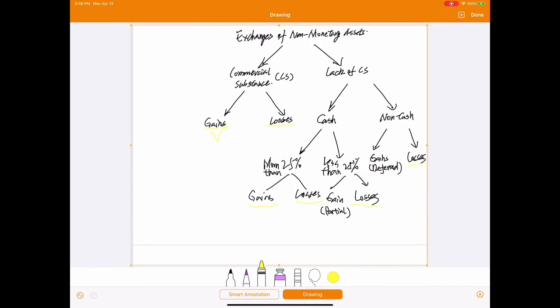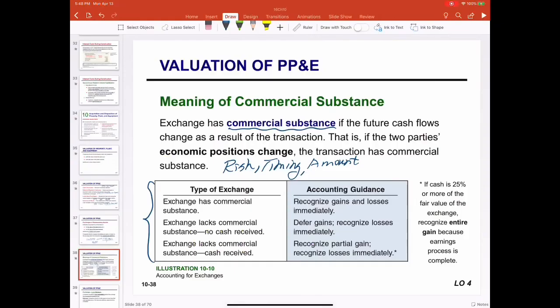If the exchange lacks commercial substance but the cash received is more than 25%, all the gains will be recognized. If cash receipts are less than 25%, only part of the gains is recognized. If there are no cash receipts, gains will be deferred. What I introduced in the flowchart is the same as this table.